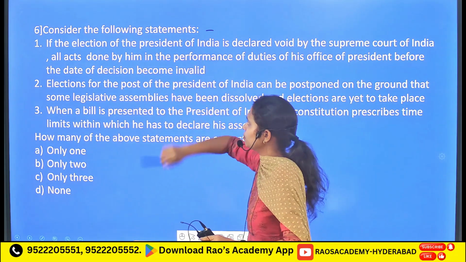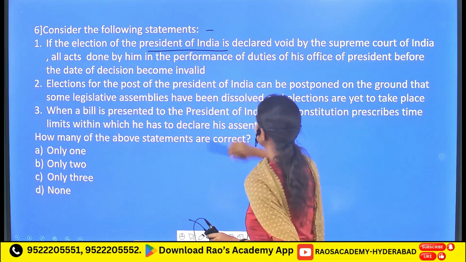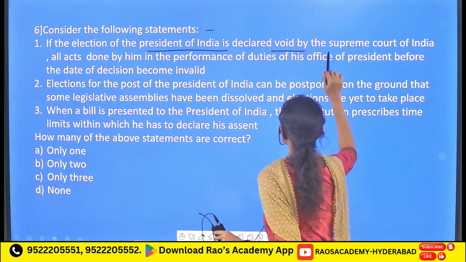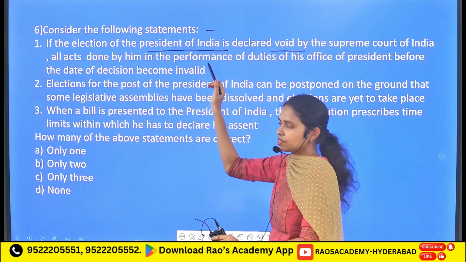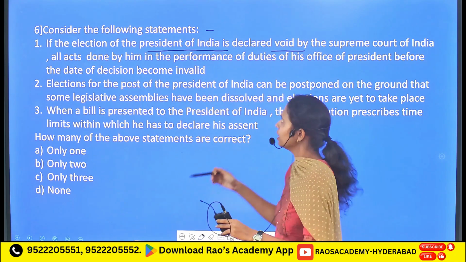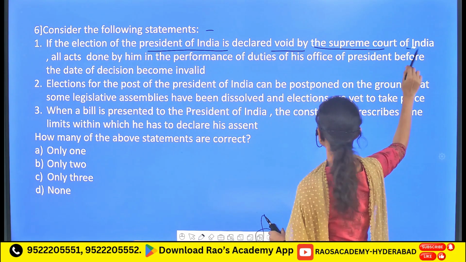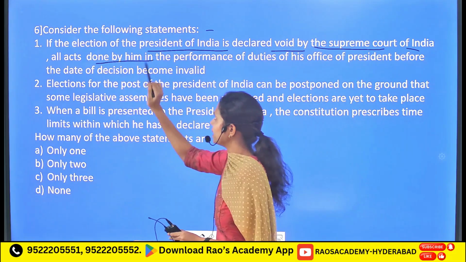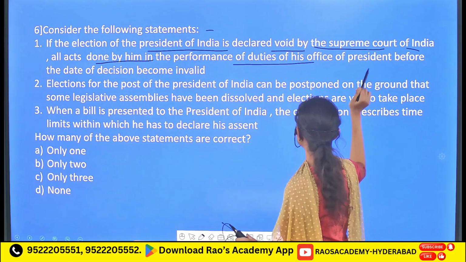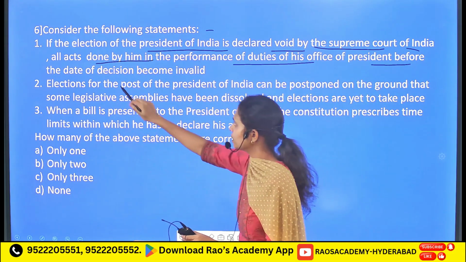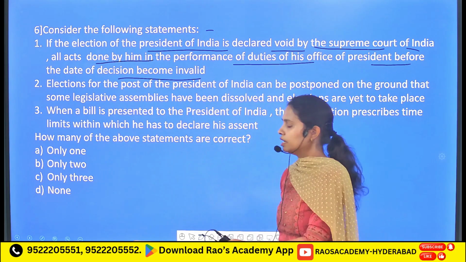Followed by, consider the following statements. If the election of the President of India is declared void, that means the election of the President of India is nullified by the Supreme Court of India, then all the acts done by him in the performance of the duties of his office of the President before the date of decision become invalid. There is no such thing.